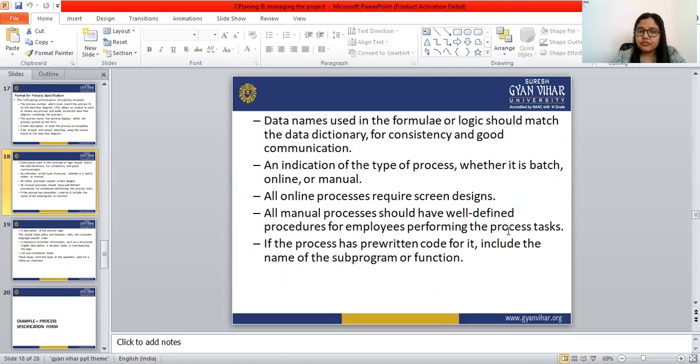Next, if the process has pre-written code, include the name of the sub-program or the function. If the process already has pre-written code, include the name of the sub-program or the function.